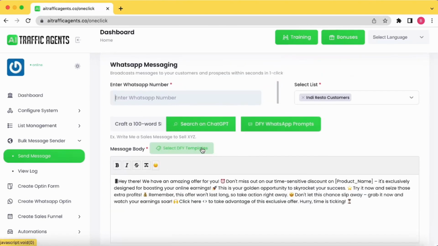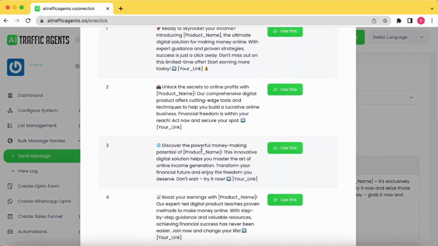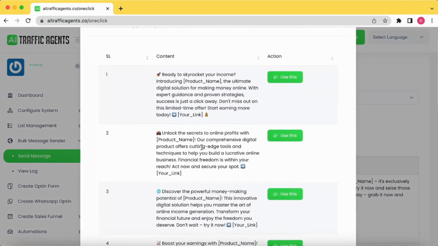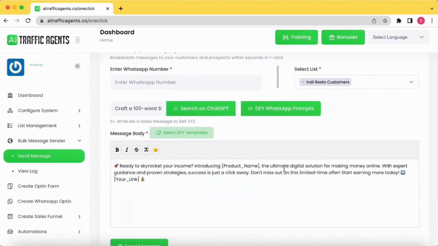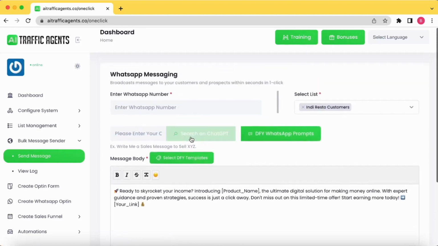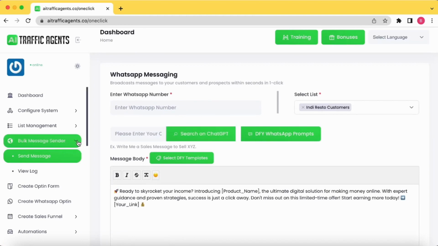You can even select these done for you templates which are created for you, so that you can get started really quickly. If you want to add a message, you simply click on use this message and it will be added. You can even ask ChatGPT to create a specific message for you by making that search. So you can do that directly from here, or you can utilize the done for you WhatsApp prompts, or the done for you templates. It's all up to you how you want to utilize this bulk message sender.